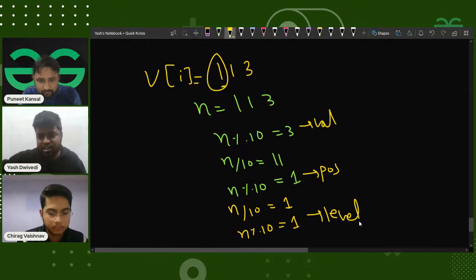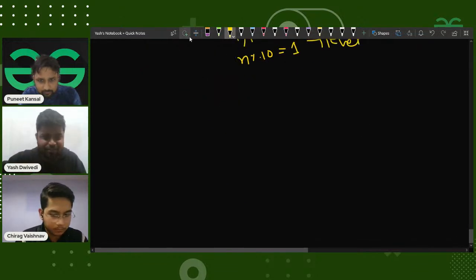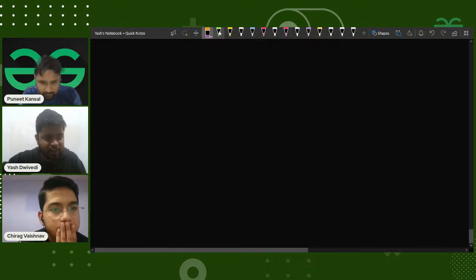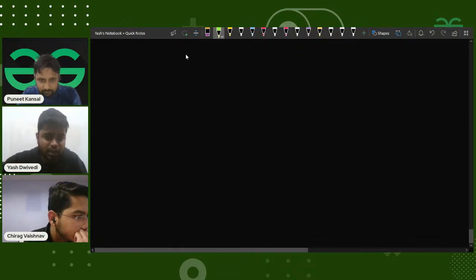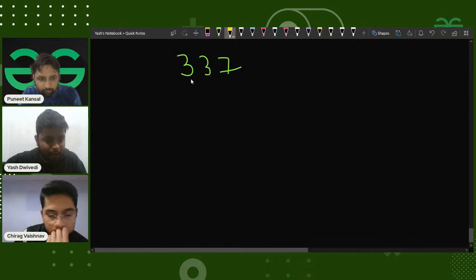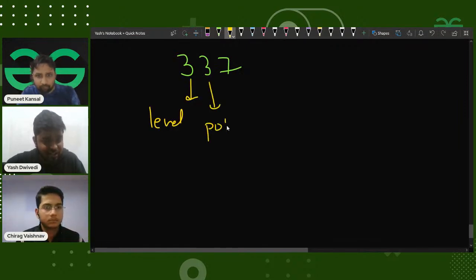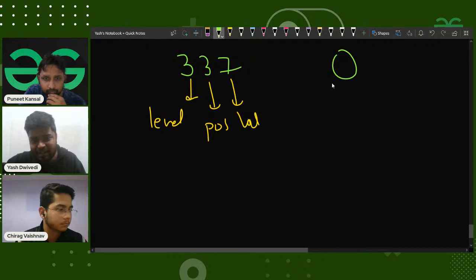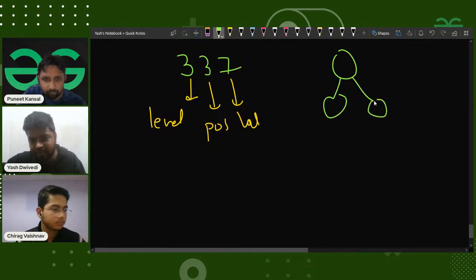Now the thing with this question is that once I have extracted all the information about a particular node, let's say I had something like 3 3 7. That means the level is 3, the position is 3, and this value is 7. So this is the value of the node.